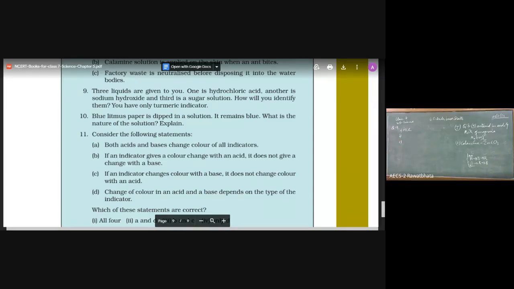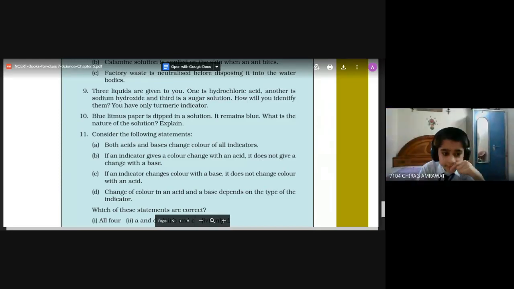Second one is sodium hydroxide and the third is sugar solution. That means this is acidic, this is basic, this is neutral. But all these three are transparent like water. Now the question comes, you have only turmeric as indicator.